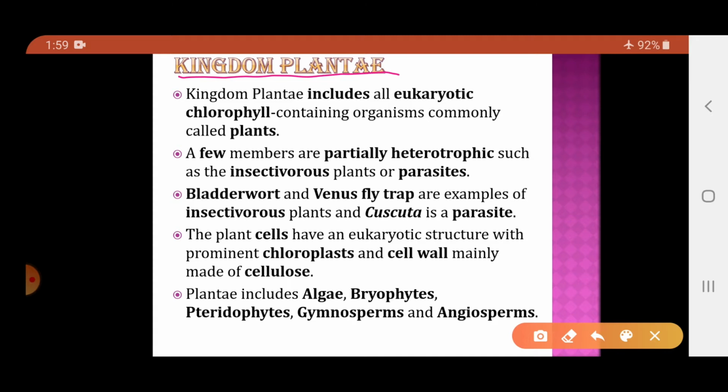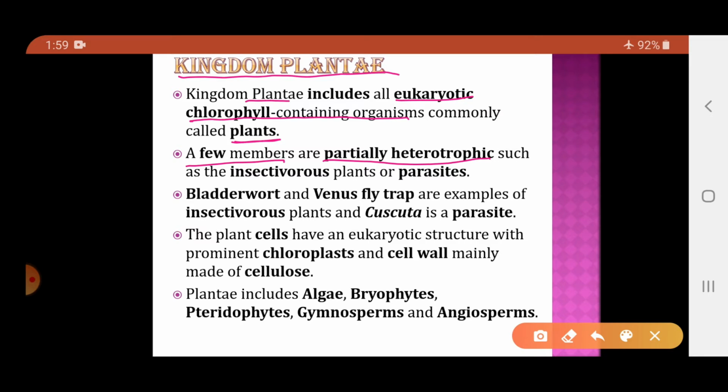So which organisms are included in the kingdom Plantae? It includes all the eukaryotic chlorophyll containing organisms, and commonly they are called plants. Now normally we know that plants are autotrophic in nature, but a few members of the kingdom Plantae are partially heterotrophic. Not totally heterotrophic, but partially.